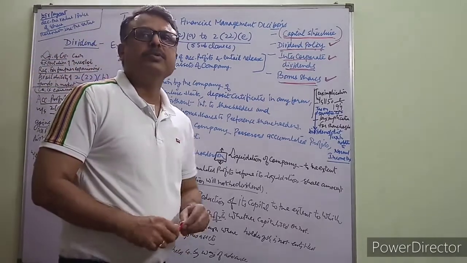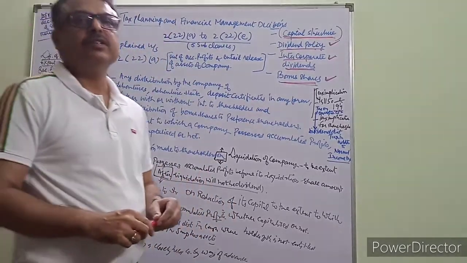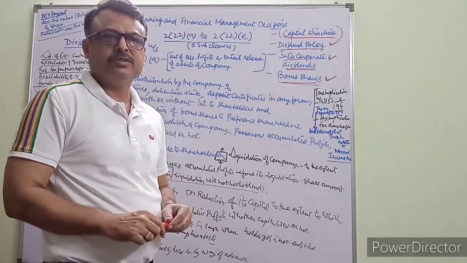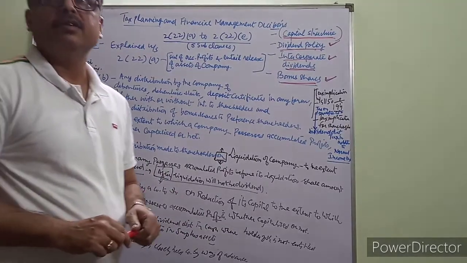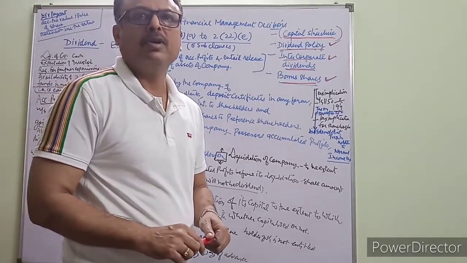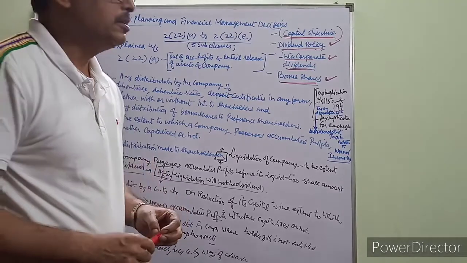Decisions to distribute dividend depend upon various factors like conditions of the market and the availability of funds. If the market is tight, funds are not available, then the company may decide to retain the profits or flow back the profits, or may not distribute them as dividend.